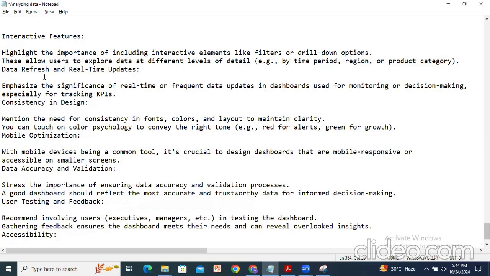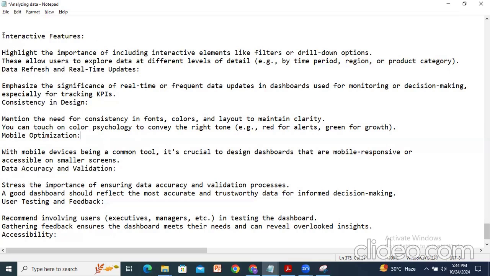These additional aspects are interactive features, data refresh and real-time updates, consistency in design, mobile optimization, and data accuracy and validation. So these points we have to consider as additional aspects.